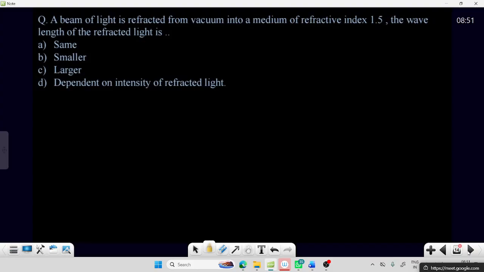A beam of light is refracted from vacuum into a medium of refractive index 1.5. They are asking, what is the wavelength of the refracted ray in the medium?